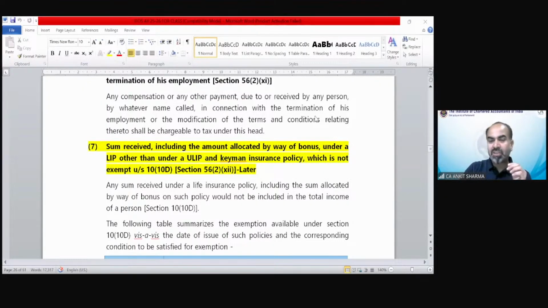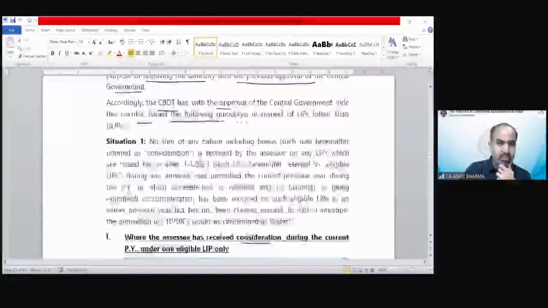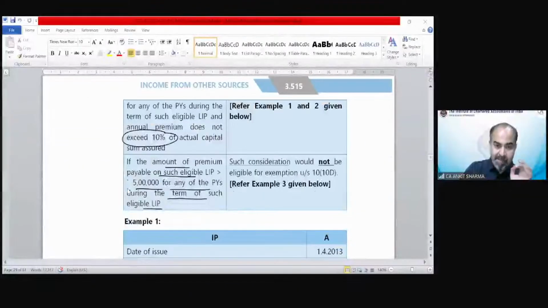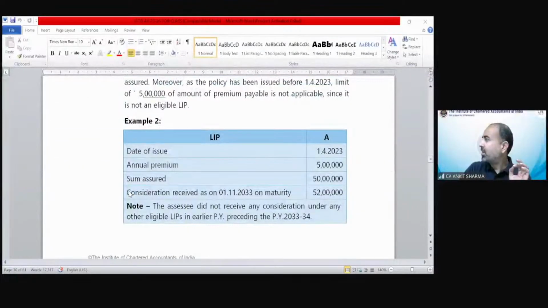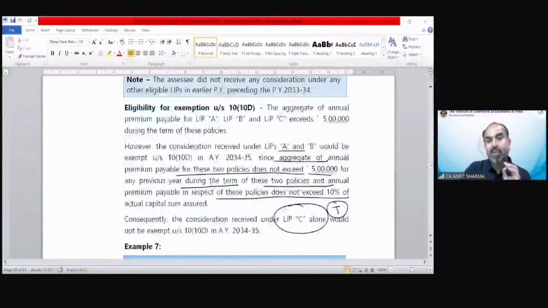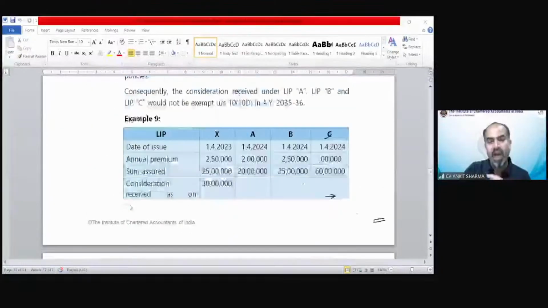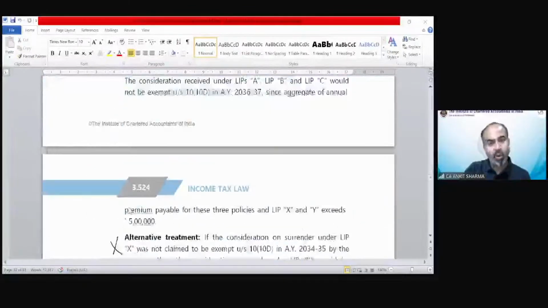Ishan, on page number 3.530, there are SLR provisions. Okay, let me see that also. Students, you must remember that we are going to have a problem solving class the day after tomorrow. So please go through or revise the provisions of capital gains and income from other sources, and you can ask your problems, etc. on that date also.